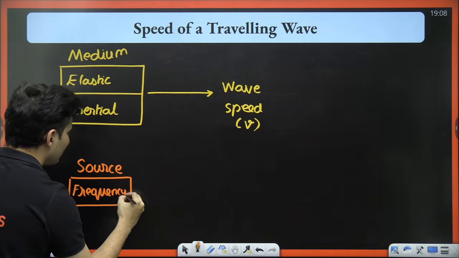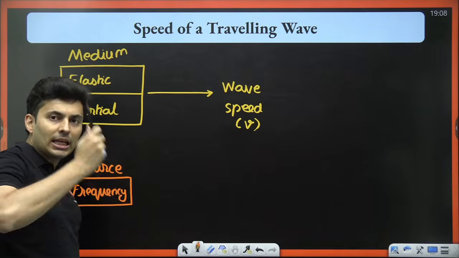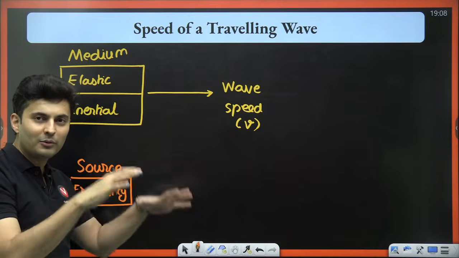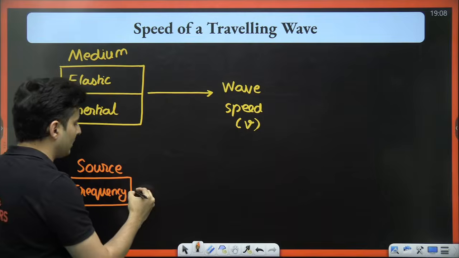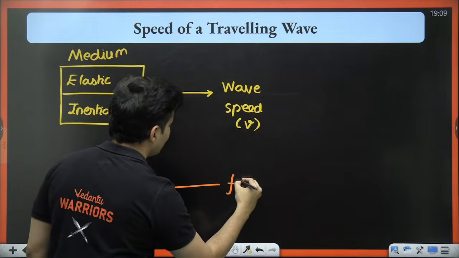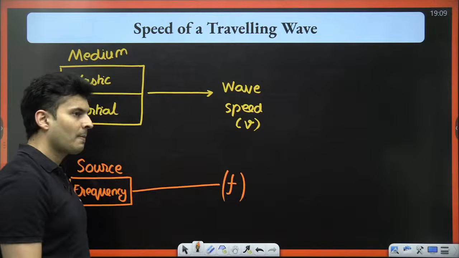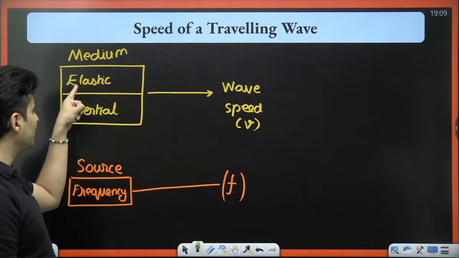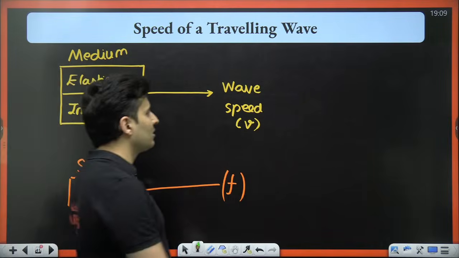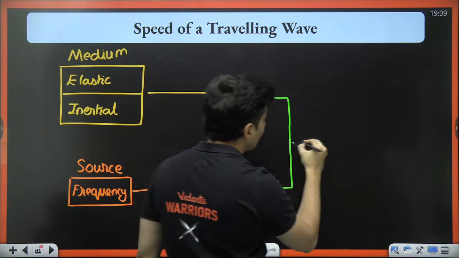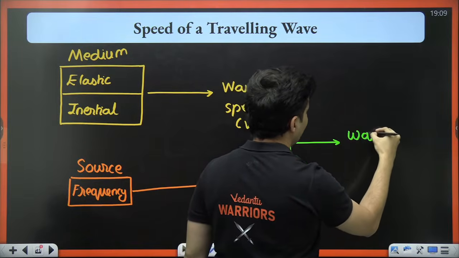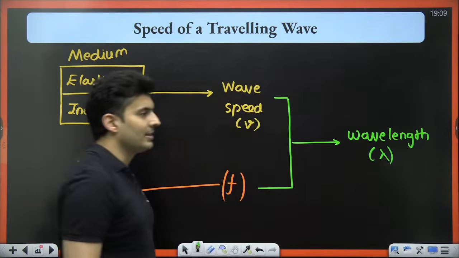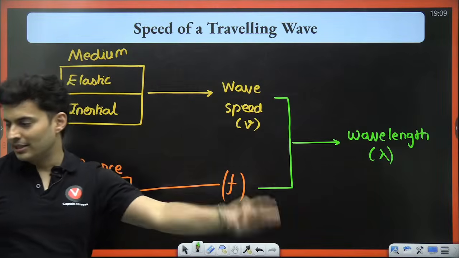The source, which is the speaker or somebody shaking that string, somebody pulling and pushing a spring, or somebody creating that wave on the sea, or a boat which is traveling, that disturbance, that decides the frequency F. Wave speed is decided by the medium, frequency is decided by the source, and automatically in the end the wavelength lambda gets decided. This is the correct flow chart.